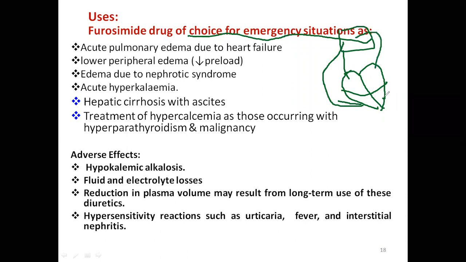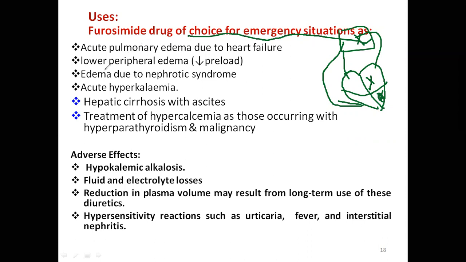So if there is failure in the left ventricle, fluid starts accumulating in the left ventricle, then in the right ventricle, and then even in the lungs. So you feel difficulty in breathing. If more fluid is accumulated, then we can use this drug as the drug of choice. You get more urine.